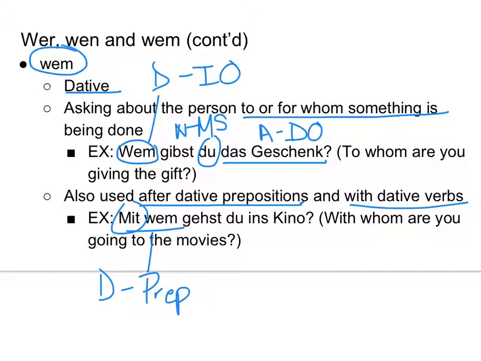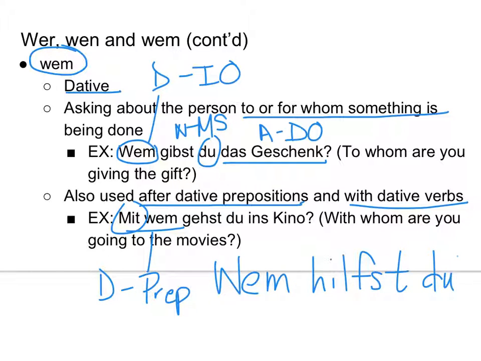If you're going to use a dative verb, you could say, for example, wem hilfst du? What does that mean? Wem hilfst du? If it was who is helping you, then it'd be wer hilft dir. That's why this is important. So wem hilfst du? You are the one doing the helping. You're the main subject. So what's it asking? What does wem mean?